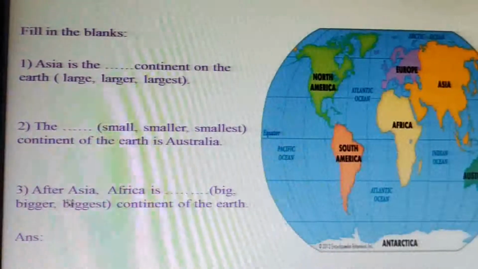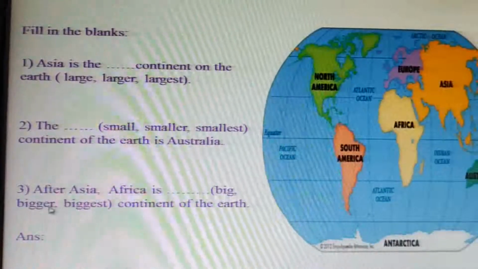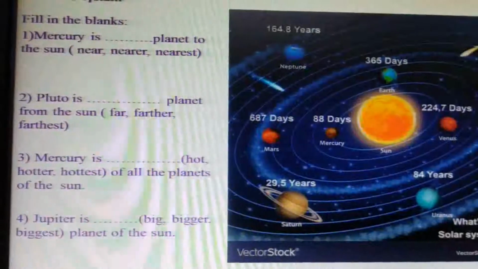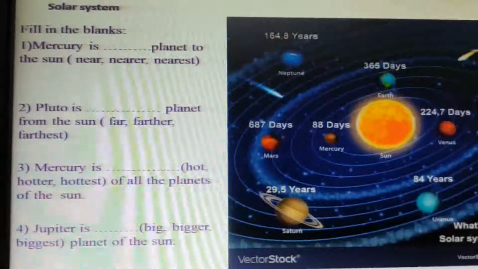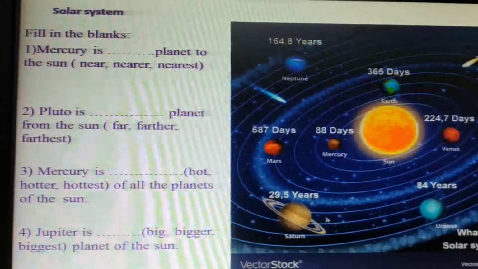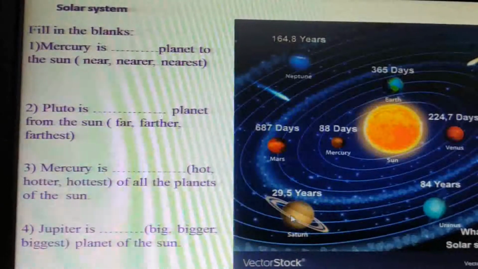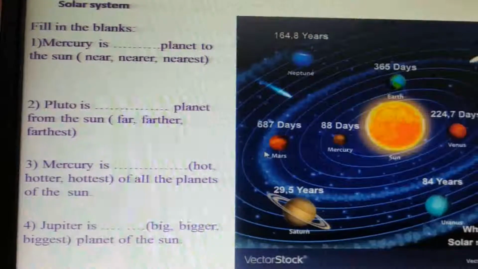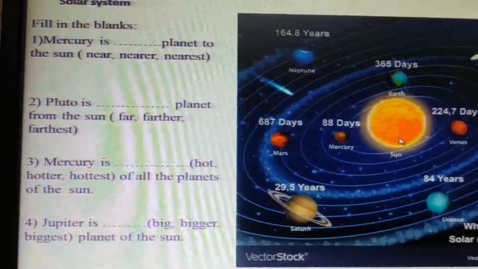Question number 3. After Asia, Africa is the (big, bigger, biggest) continent of the earth. Now look at the solar system on the right side. Here are planets of the earth revolving around the central sun, and each planet takes a certain number of days or years to complete one revolution around the sun.